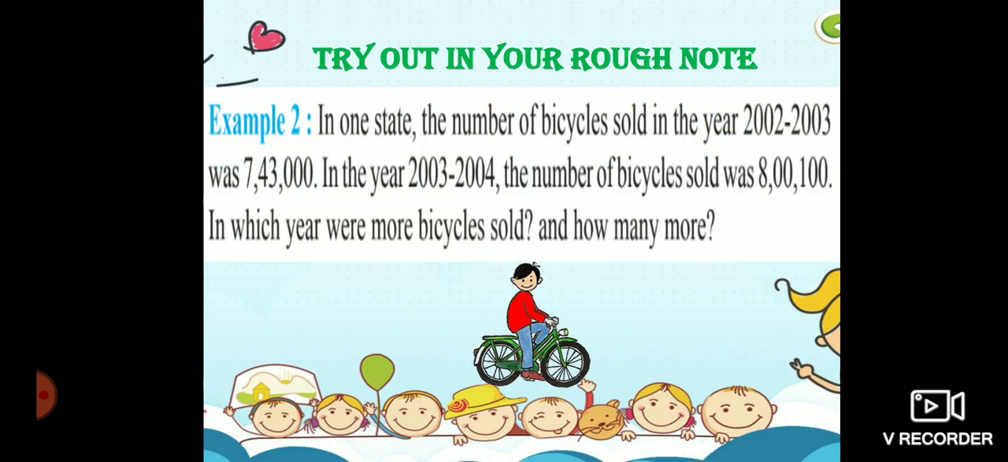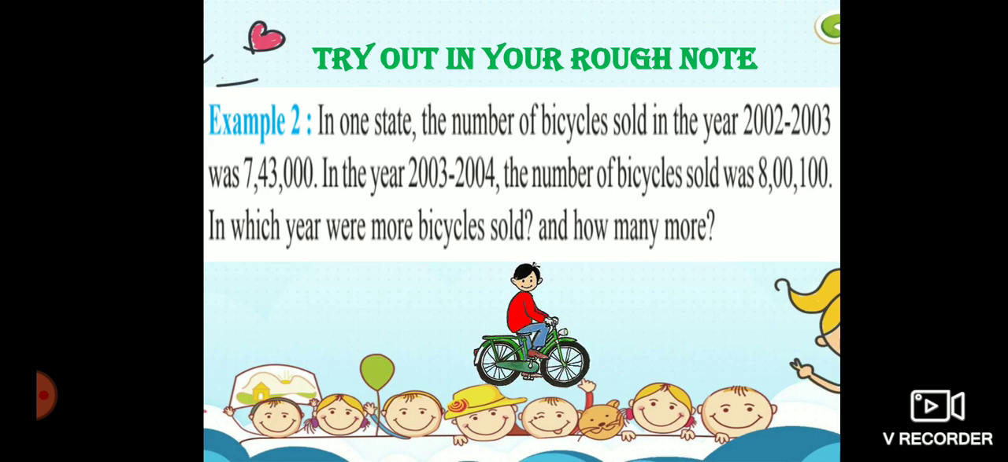Okay, this is your next question. In one state, number of bicycles sold in the year 2002 to 2003 was 7,43,000. In the year 2003 to 2004, the number of bicycles sold was 8,100,000. So in which year more bicycles sold and how much more?